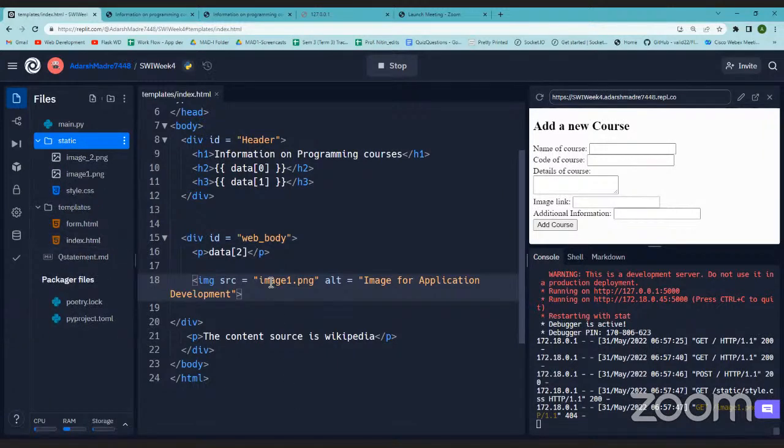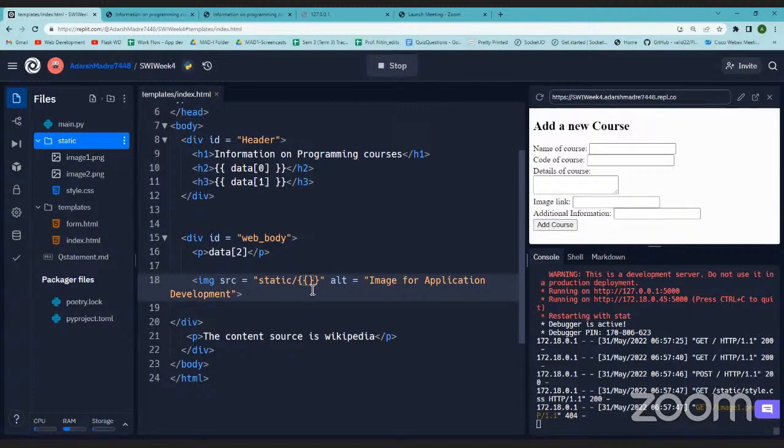Okay, and what I'll write here is static and then slash. Then I'll give the Jinja templating, because in the image link I just want to put the image, that is image 1.png and image 2.png. So in the image link I just want to put image 1.png. That's it.